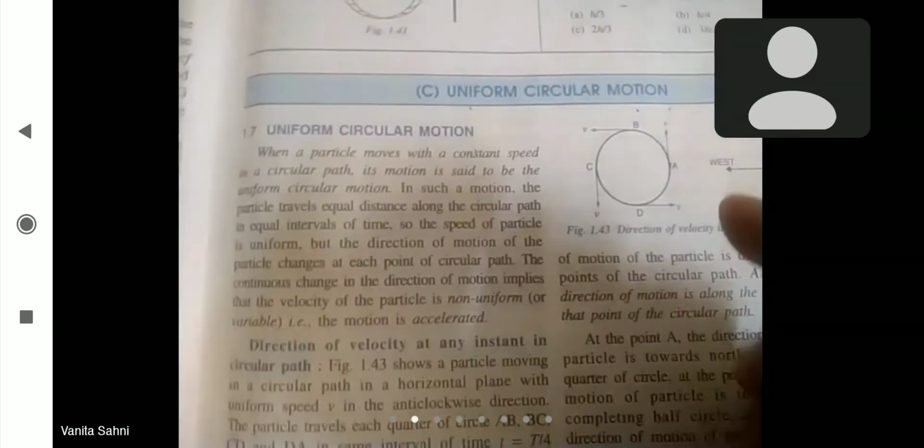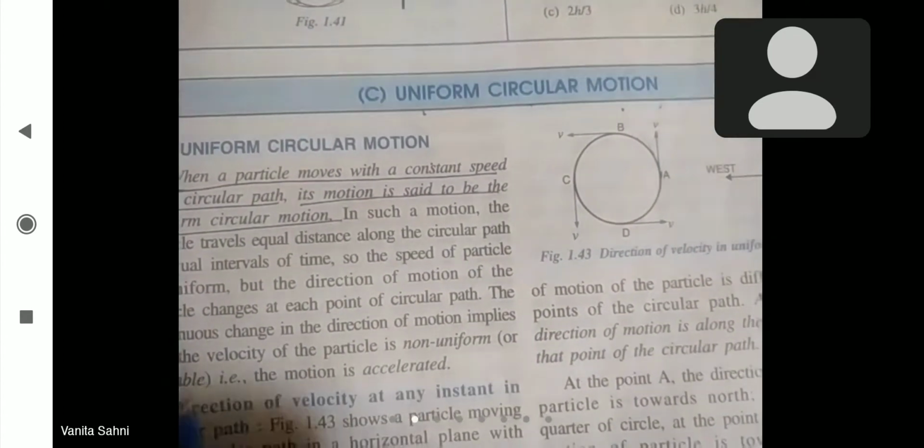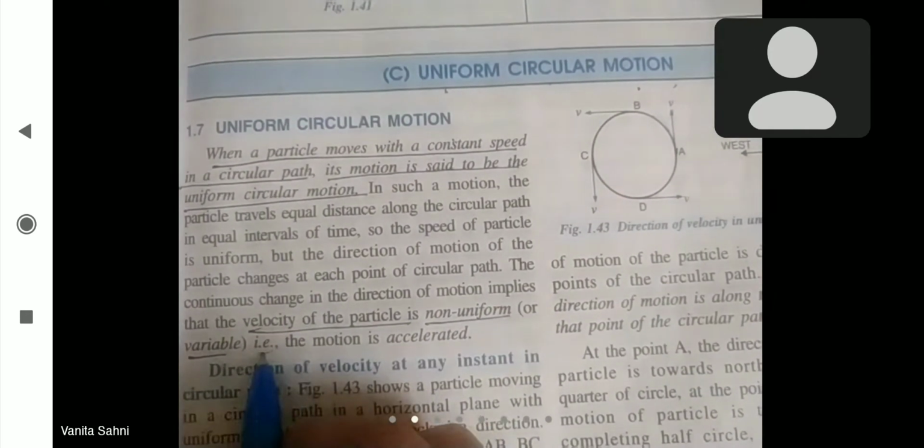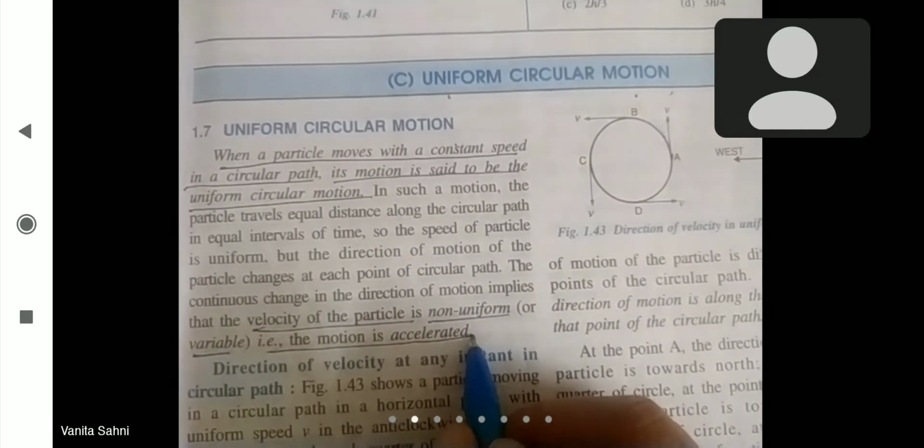So underline this fact that when a particle moves at a constant speed in a circular path, its motion is said to be uniform circular motion. And in such a motion, velocity is non-uniform or variable. That's why it is called an accelerated motion.